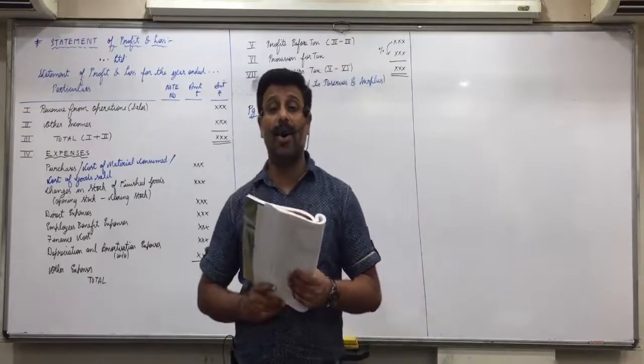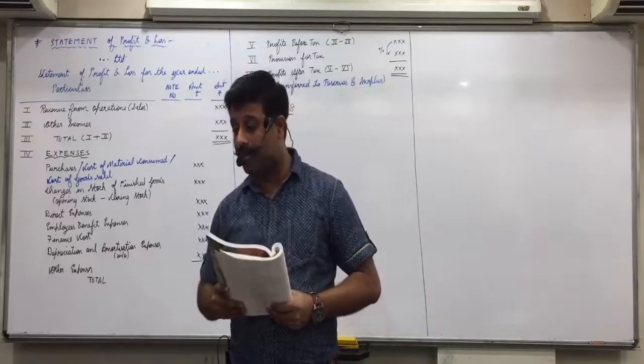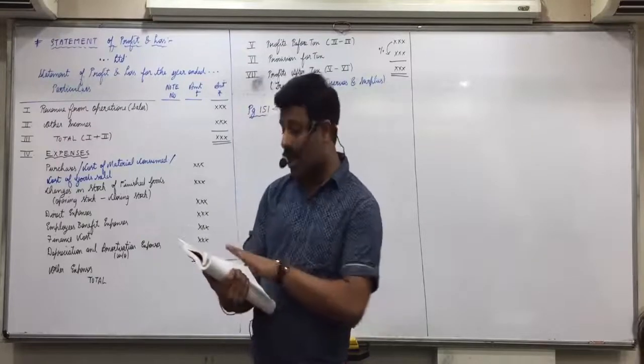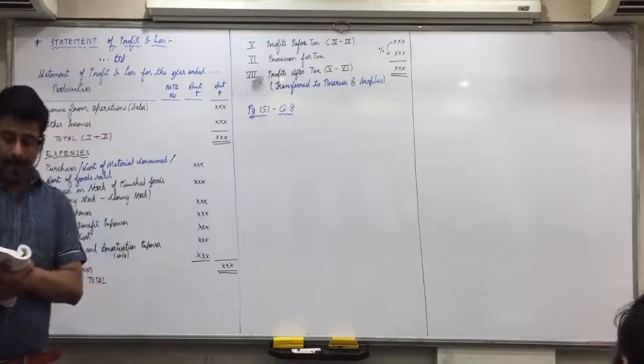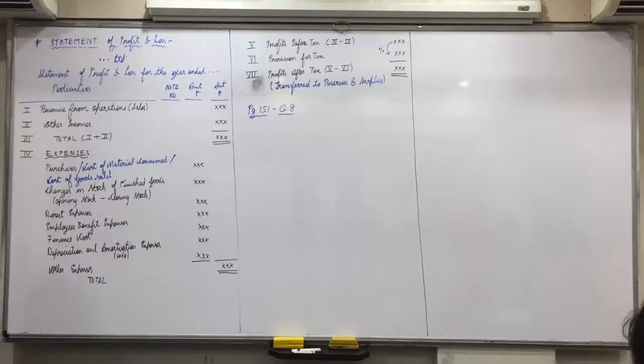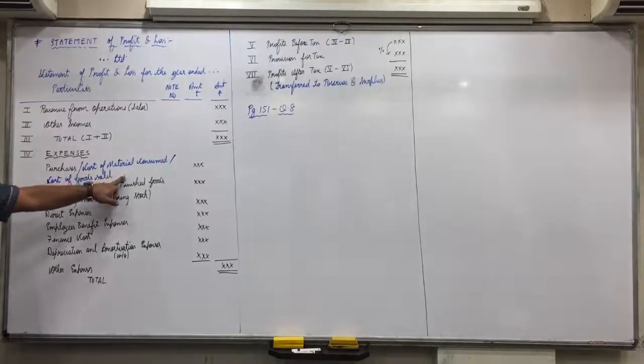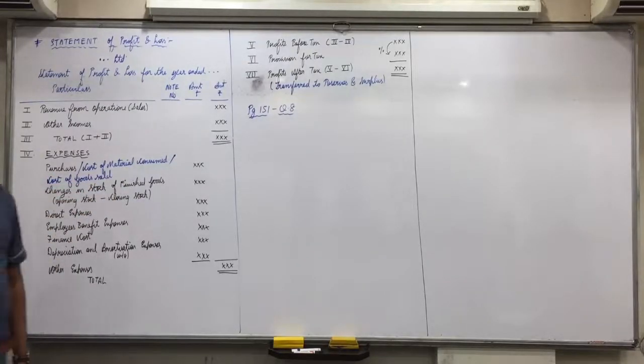Sale of scrap, and other incomes: mark it as OI. Cost of material consumed: don't mark anything, because it will come in cost of material consumed directly. Instead of purchases, we will write cost of material consumed.